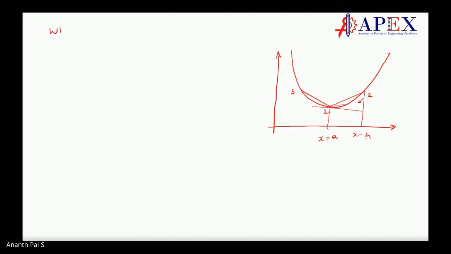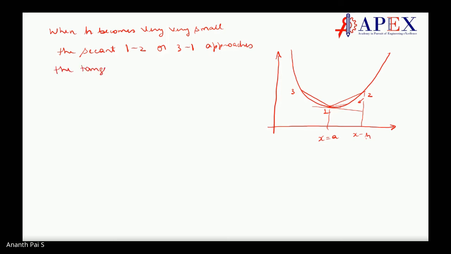So when h becomes very, very small, the secant 1, 2 or 3, 1 approaches the tangent to the curve f of x at a, and that is called differentiation.